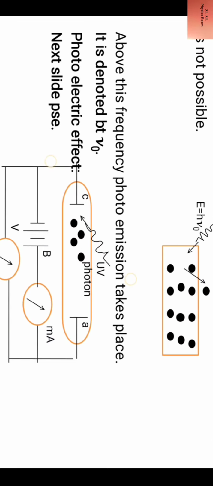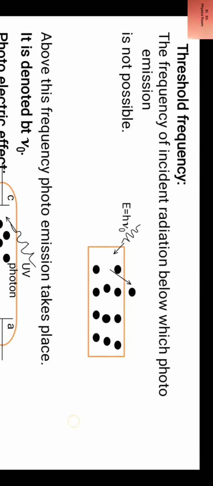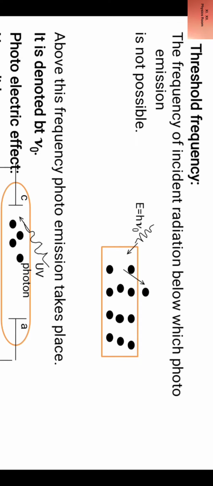Now what is threshold frequency? Let us have the concept of threshold frequency. It is the frequency of incident radiation below which photo emission is not possible, and above which photo emission is possible.